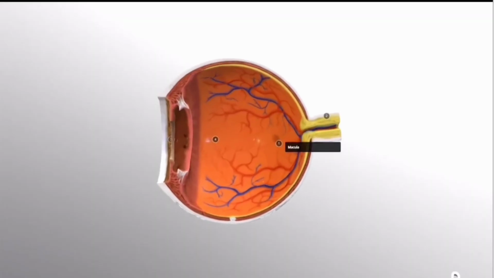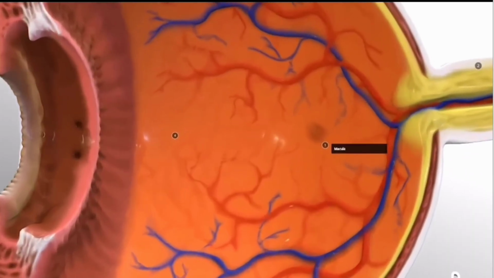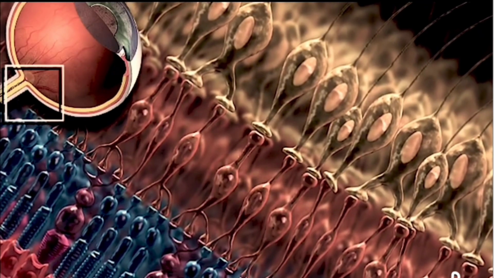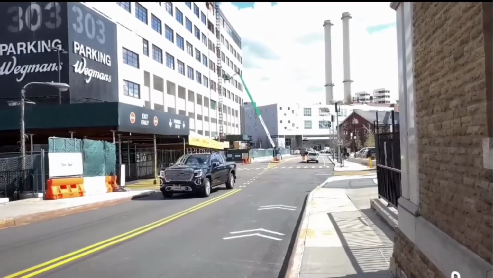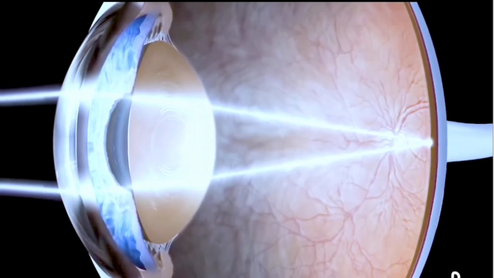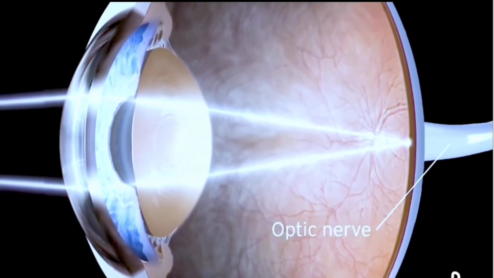The most sensitive part of the retina is the macula that contains millions of cone cells in it. Due to the high density of cone cells in the macula, we are able to see detailed visual images. The photoreceptors present in the retina convert images into electrical signals. These signals are sent to the brain through the optic nerve.